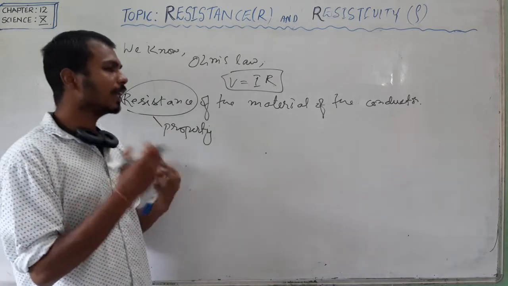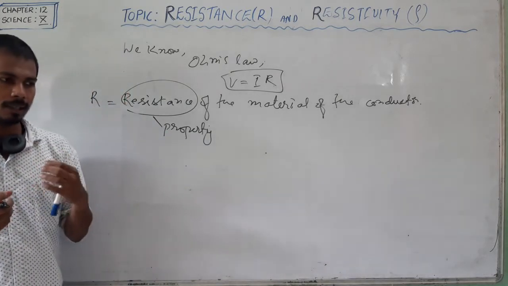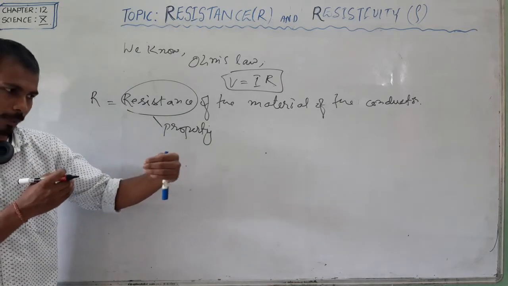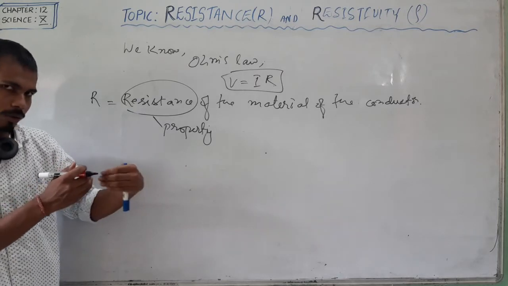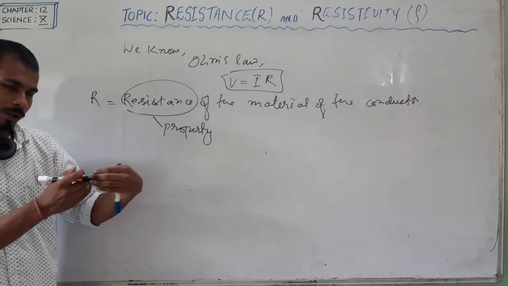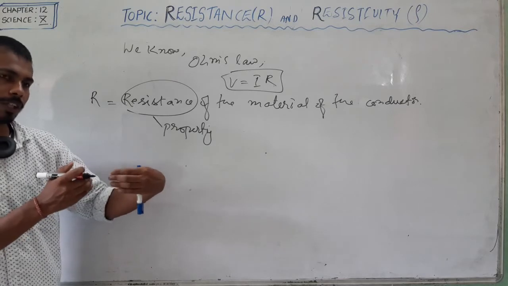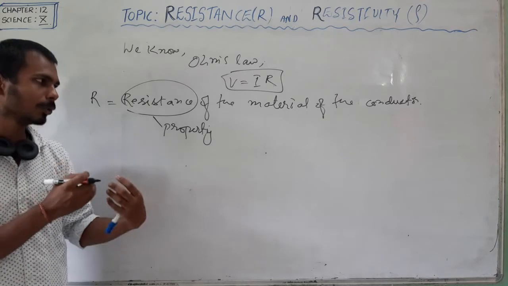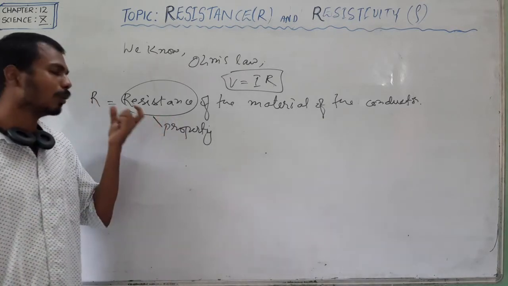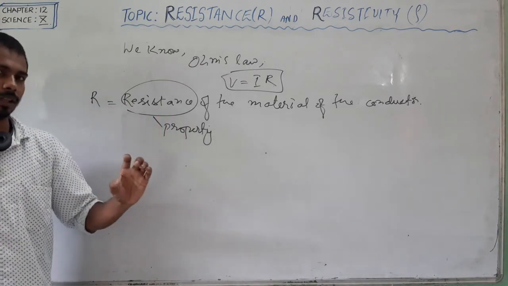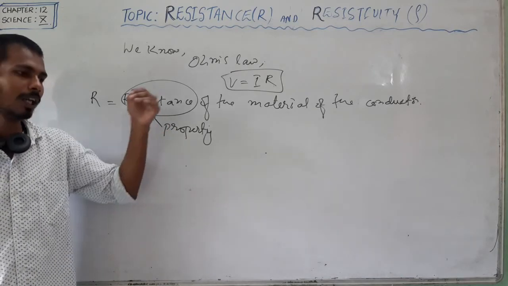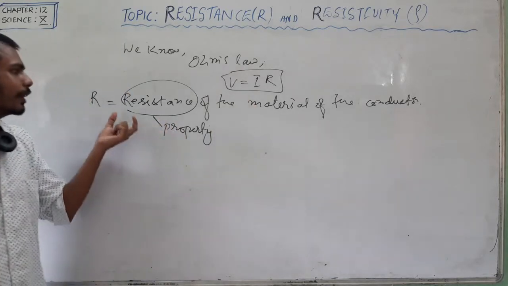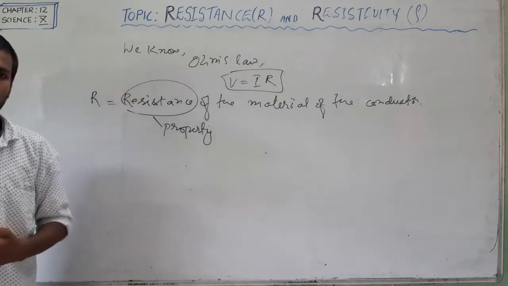If there is resistance, then this resistance will oppose the flow of charge. Charges are coming and this resistance will block them, or slow down the movement of the charge. It will retard the motion, meaning it will make it slower. If electrons or charges are moving with some velocity, then this resistance will decrease the velocity of those electrons.